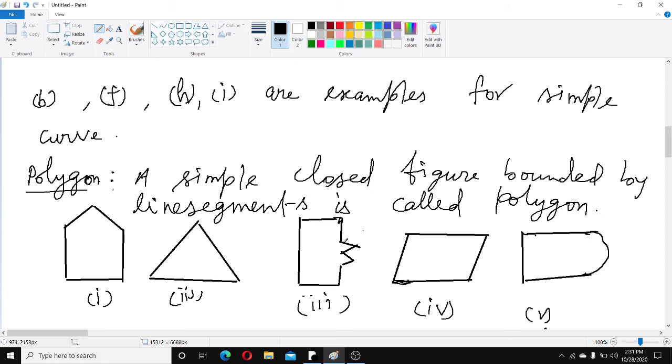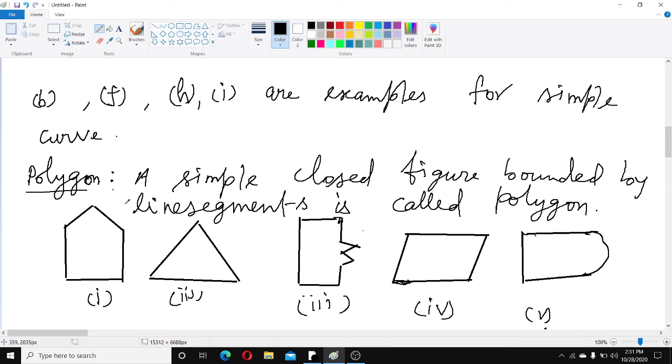So many are there. It is also bounded by line segments. Next, the fourth one is also bounded by 4 line segments, children. Fifth one, it is 3-sided, bounded by 3 line segments and 1 curved side. So it is not a polygon.